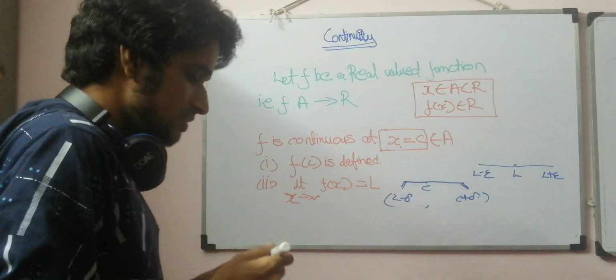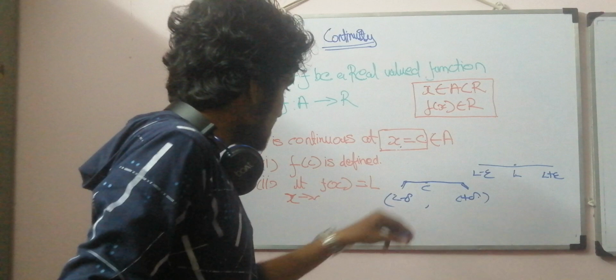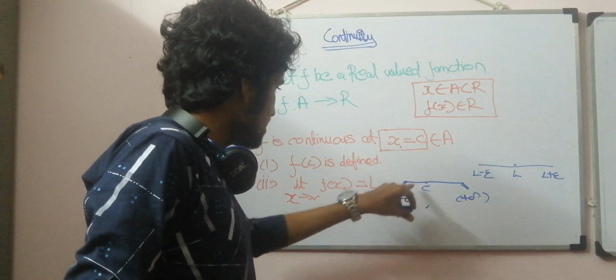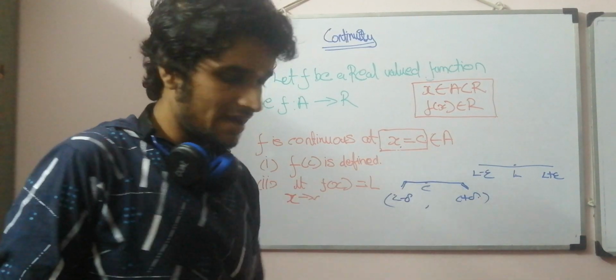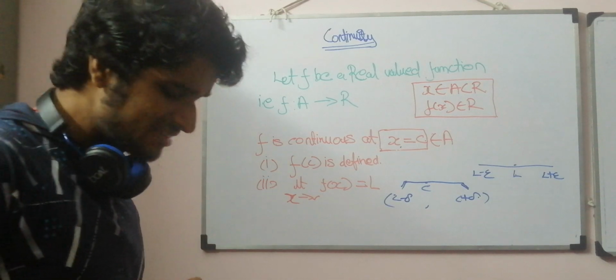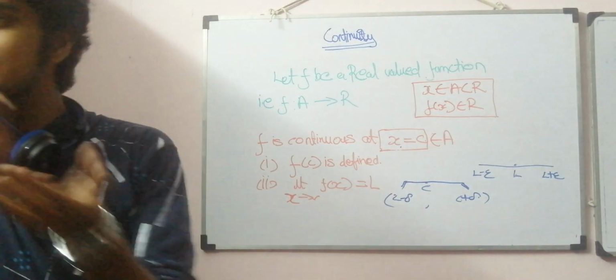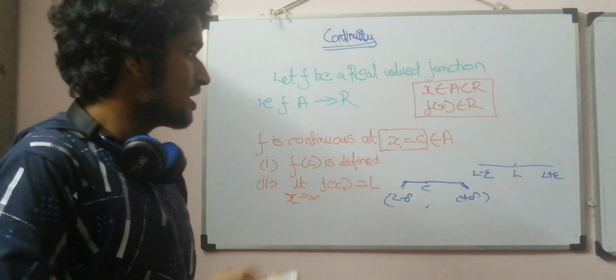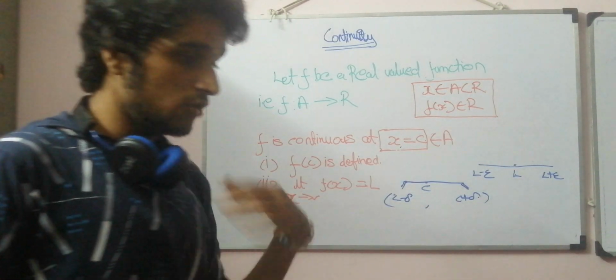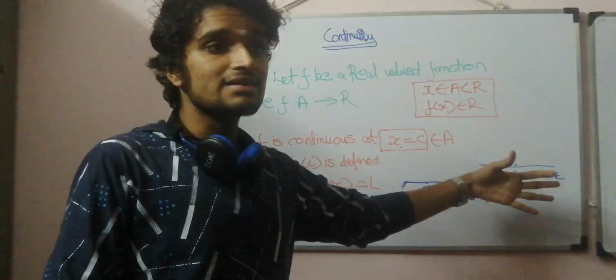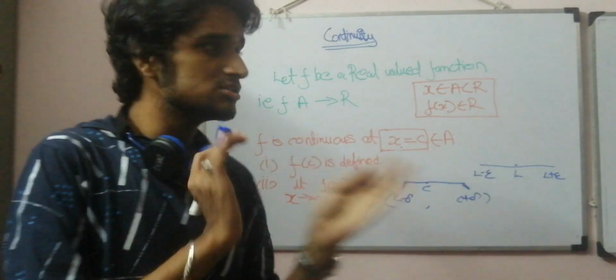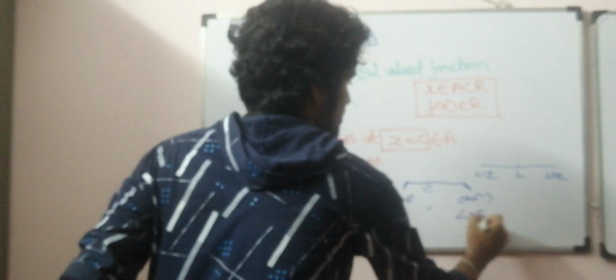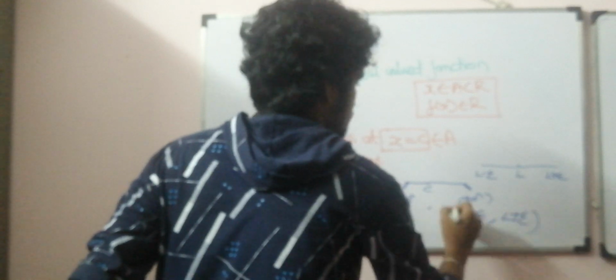So I'm taking values nearer to c, not exactly at c, like the left hand limit and right hand limit. I'm considering values which are close to c, not exactly at c, and I'm also considering the output values close to L, not exactly at L, close to L with a negligible value of epsilon. So this interval is L minus epsilon and L plus epsilon.